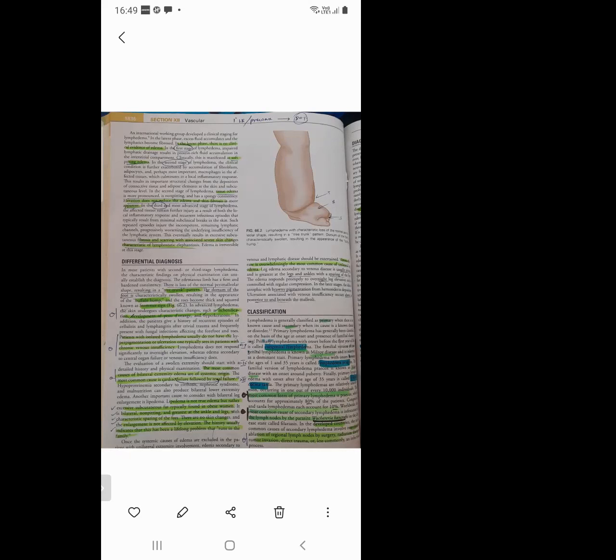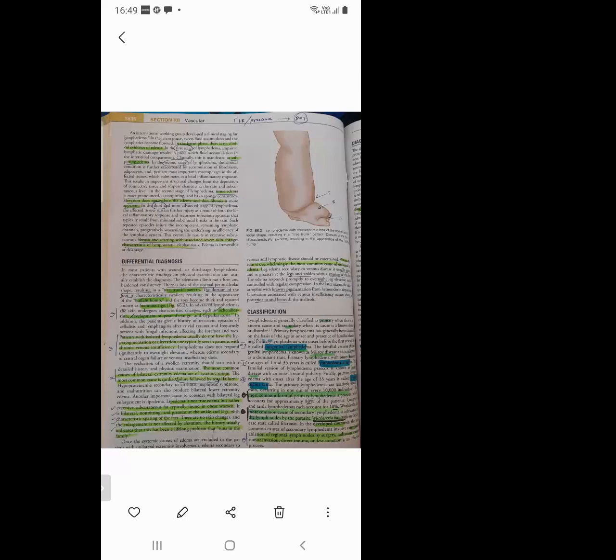Okay. So first they are telling that in most patients with second or third stage lymphedema, the characteristic findings of critical examination can usually establish the diagnosis. So what are the characteristic findings? There is a firm and hardened consistency. So here you have to see about 3 findings. 3 named MCQs: one is tree trunk pattern, buffalo hump, and Stemmer sign. Everything is depicted in the diagram, figure 66.2.